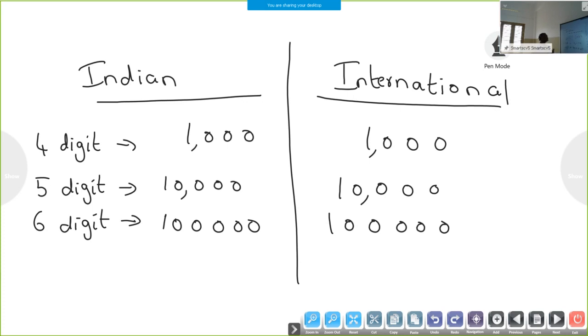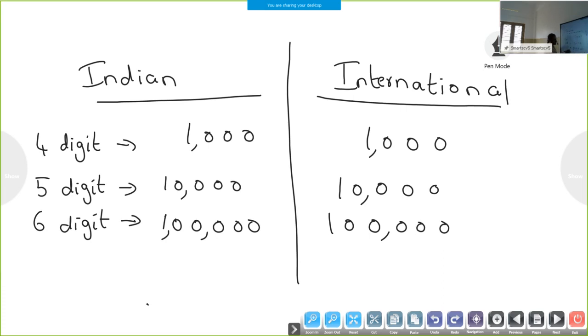Now in the Indian place value system, listen. How will you group this one? First a group of 3, then groups of 2 each. But in the international place value system, groups of 3 each. Isn't it? The same thing is 3 2 2 in the Indian place value system, and in the international place value system it is 3 each. I think it is clear.